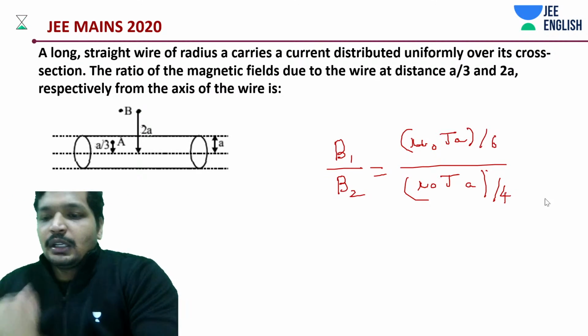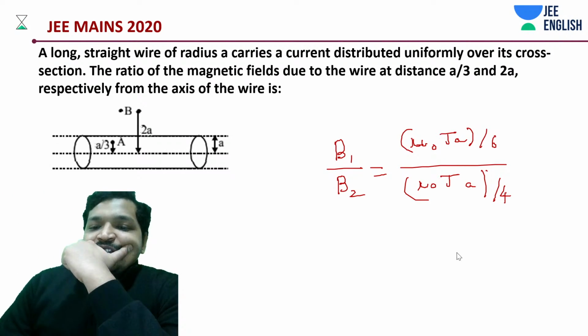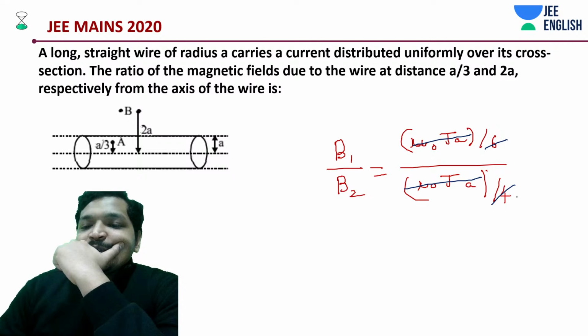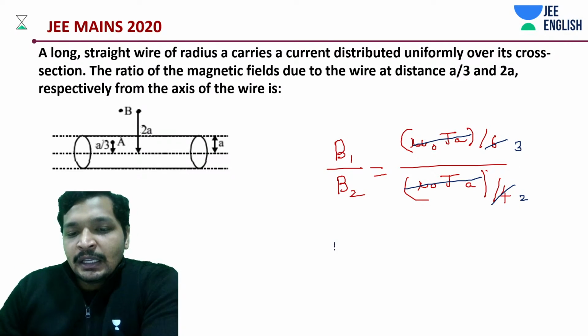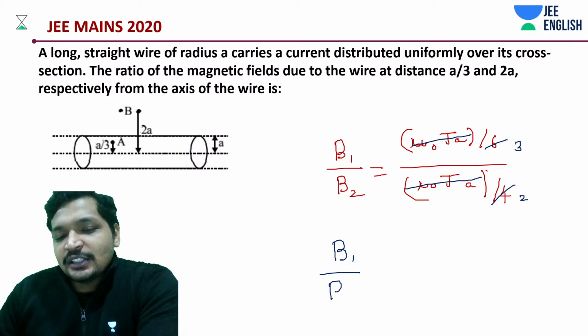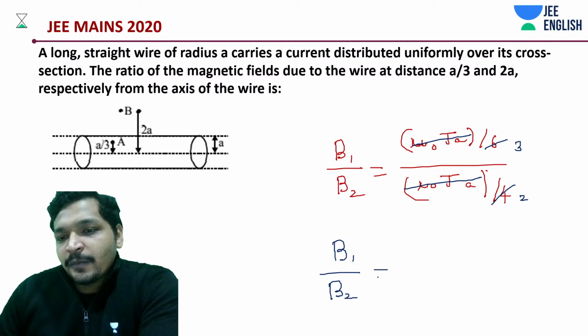Actually it's a very easy problem. If you noticed, mu naught j cancelled out, this is going to be 2, this is going to be 3. What are we going to have? b1 divided by b2 is going to be how much? 2 by 3.